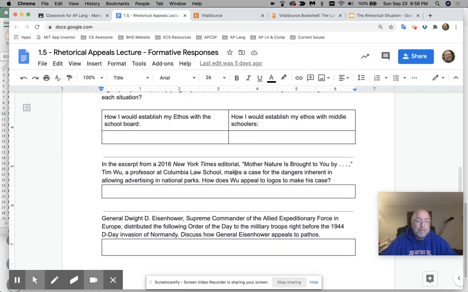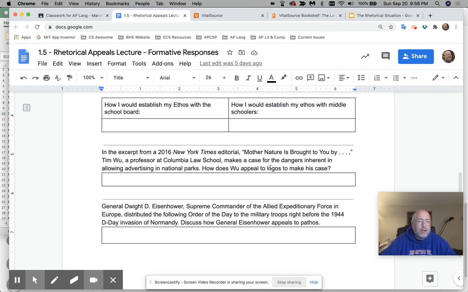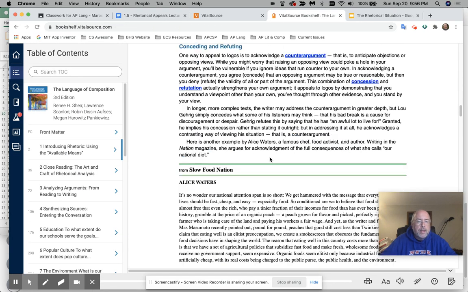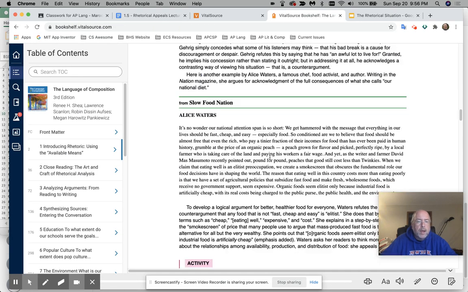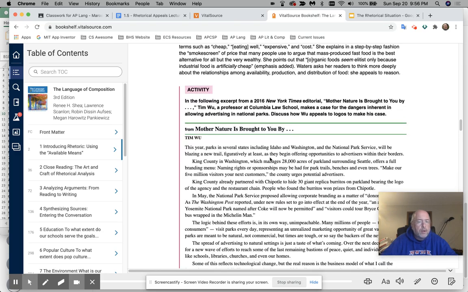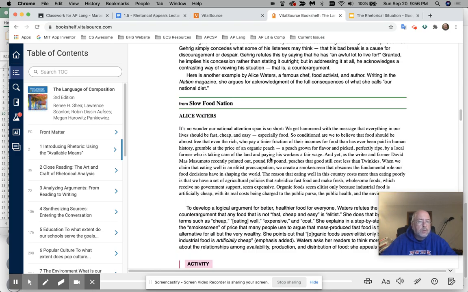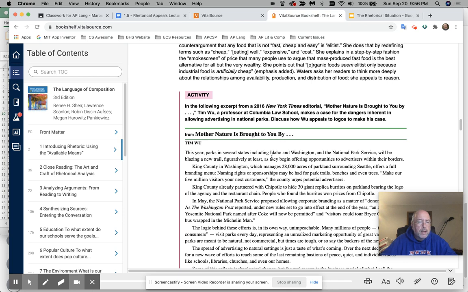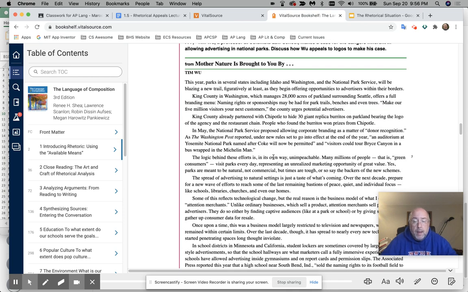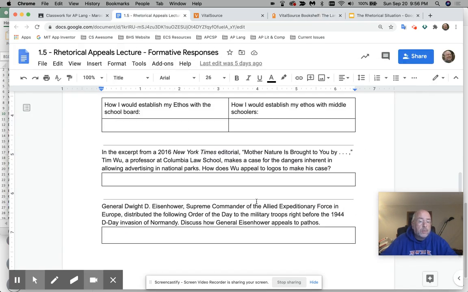Does that make sense? And then here, Mother Nature is brought to you by the article from Tim Wu. You go down in here, and that's kind of all what's going on in here. Mother Nature is brought to you by. Over here is the Alice Waters Slow Food Nation, which is kind of neat. But Mother Nature is brought to you by is we're asking you to respond to that, so read it carefully.